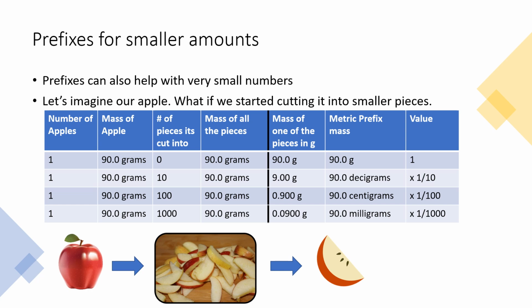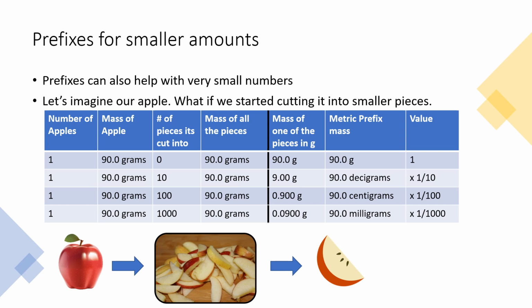And the last example down here is we took our one apple, weighs 90 grams, but we were to split it and cut it into 1,000 equal pieces, which seems crazy to me. I don't even know that we could cut that, but imagine we did. The whole thing together, all the pieces would be 90 grams, but if we took out one of them, it would only weigh 0.09 grams. Pretty small piece of apple.